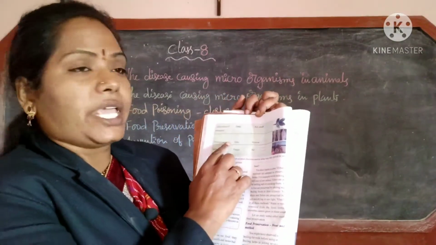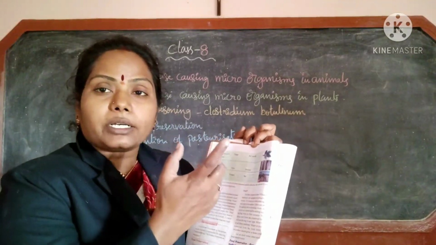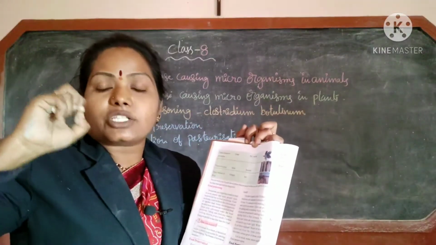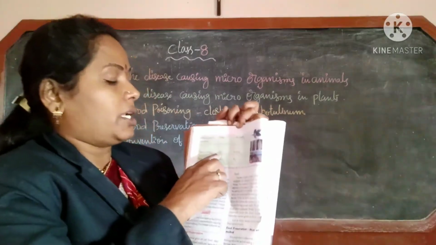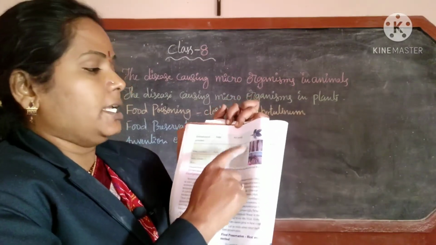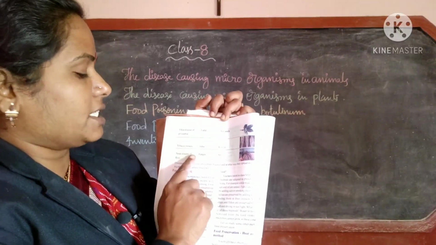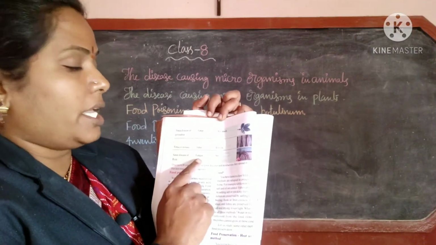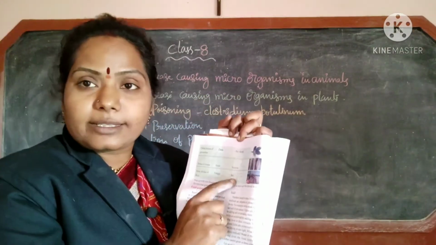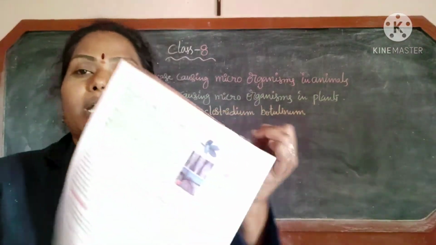Next, tobacco mosaic disease. The tobacco plant gets the disease called tobacco mosaic, and you can observe pimple-like structures on the tobacco. It is caused by a virus, and the vectors are insects. This is the picture of that one. Next, smut disease of rice. The causative microorganism is a fungus, and the mode of transmission is air. The picture is given. So these are the diseases.